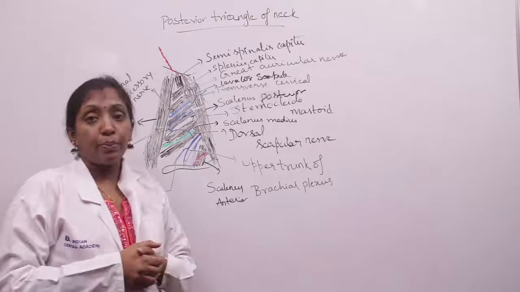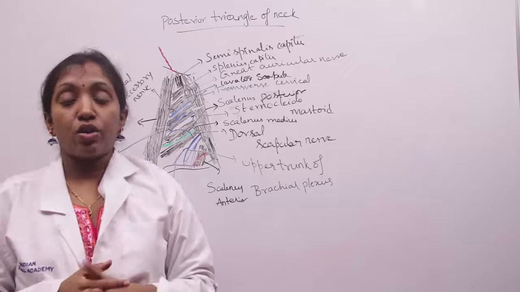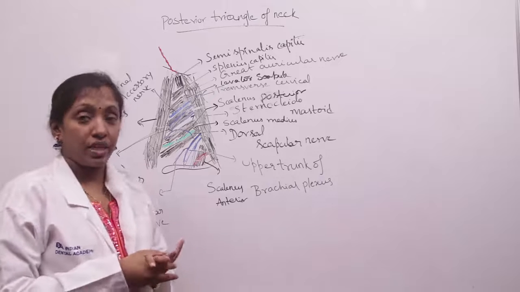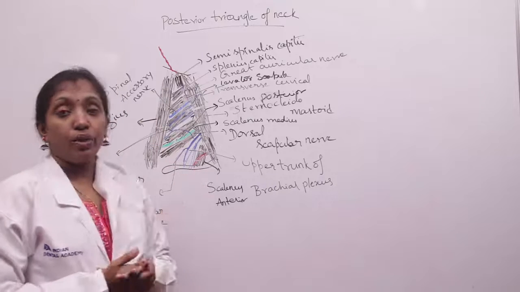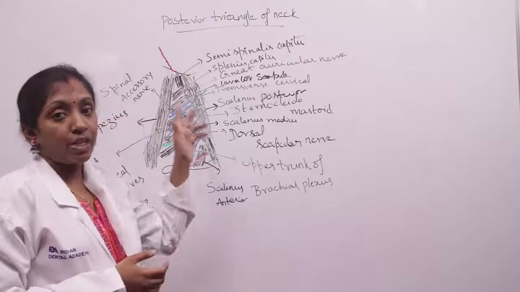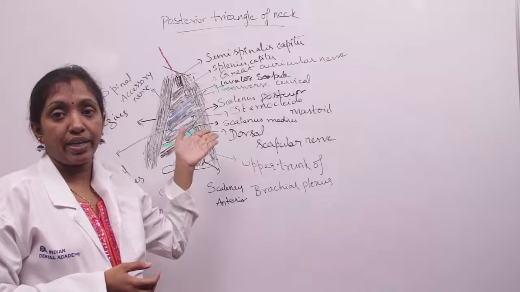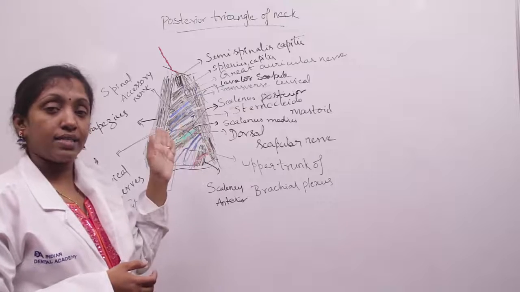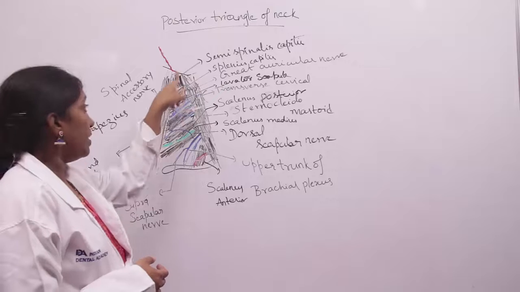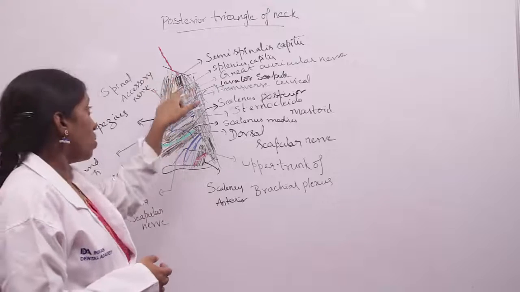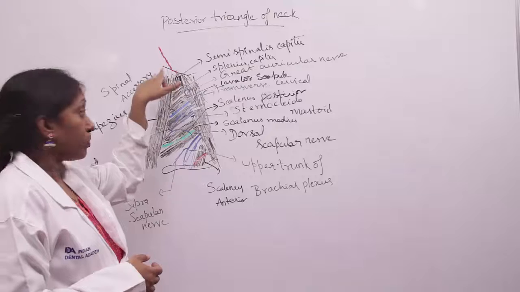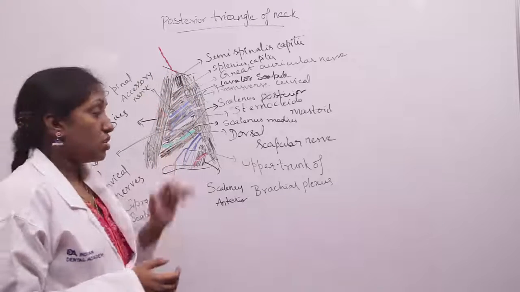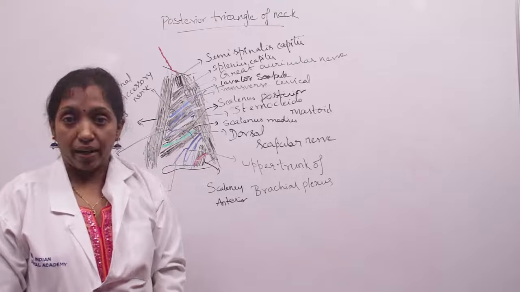In the roof, we are able to see some supraclavicular nerves and also the external jugular vein, including its terminal part. Coming to the floor, it is formed from above downwards by semispinalis capitis, splenius capitis, levator scapulae, scalenus posterior, scalenus medius, and scalenus anterior. Only the semispinalis capitis fibers are vertical, and the remaining muscle fibers run backwards and downwards. So that's about the boundaries of the posterior triangle of the neck.